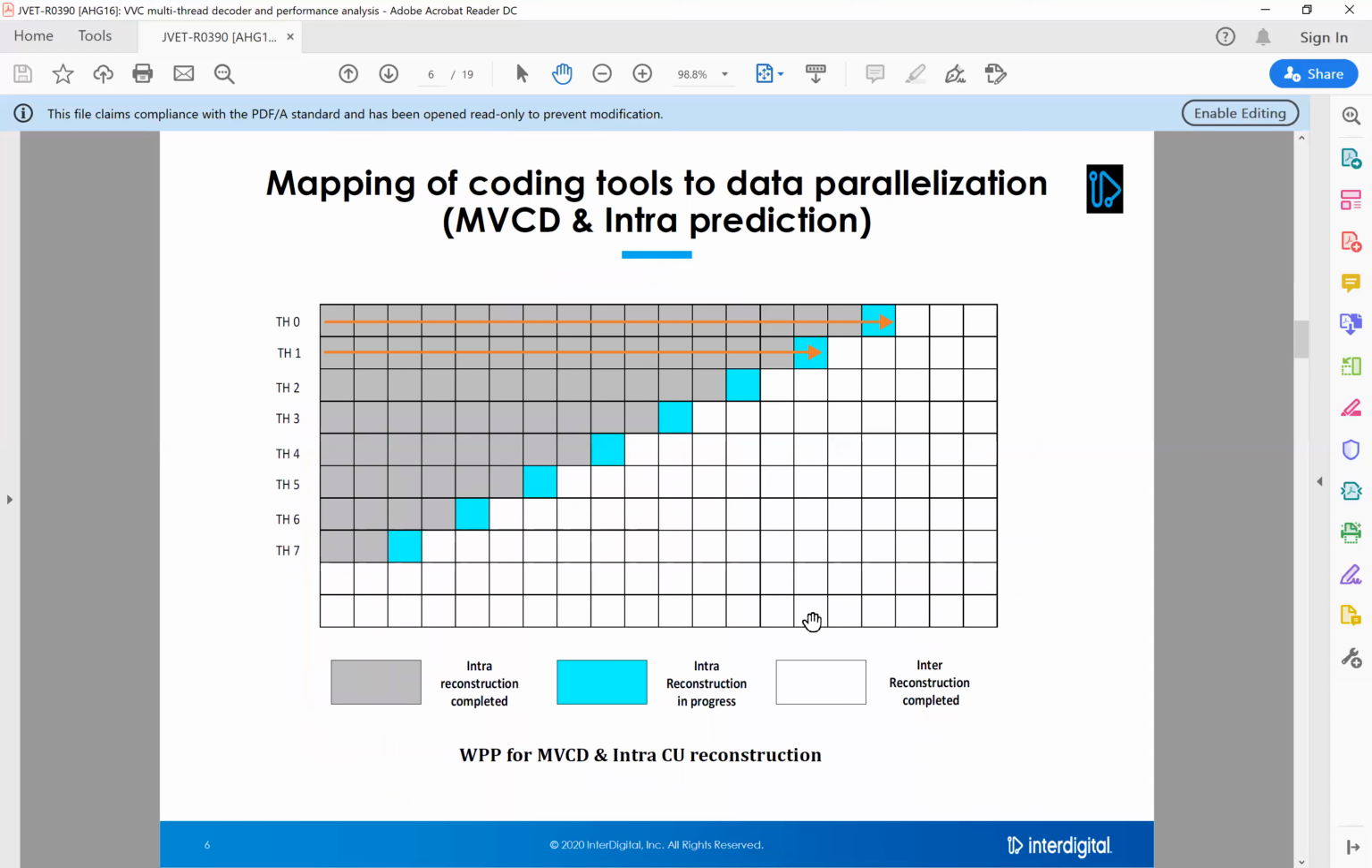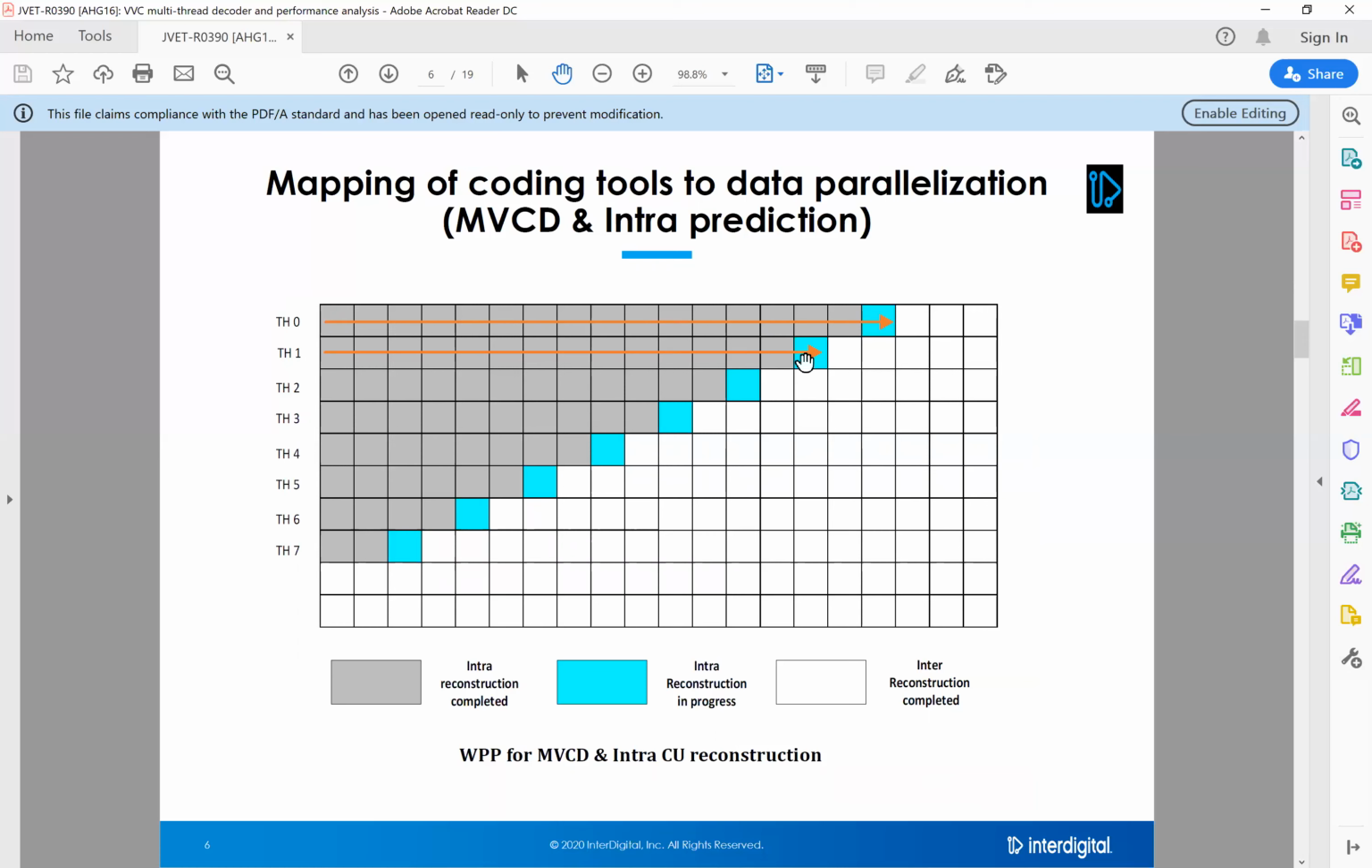And then the mapping of coding tools to data parallelization, or the parallelization techniques. First I will go through the motion vector component derivation process. Here we divide the whole picture into CTU rows, and each CTU row will be assigned to one thread. So thread 0 will be processing the motion vector component derivation process for the entire CTU row, CTU after CTU. And the second thread does the same thing in parallel with thread 0.